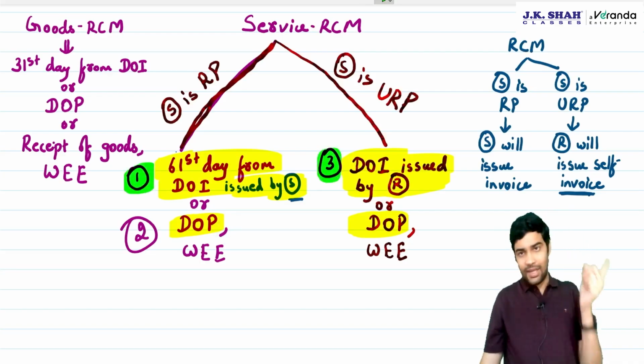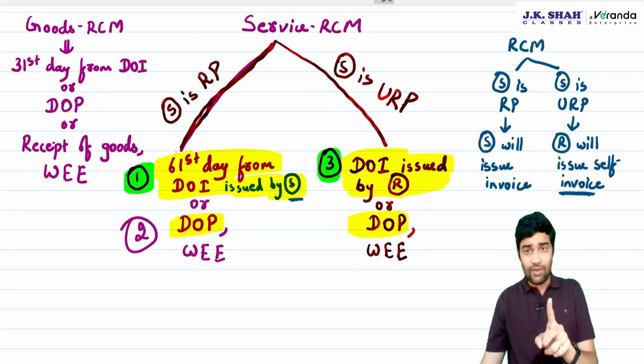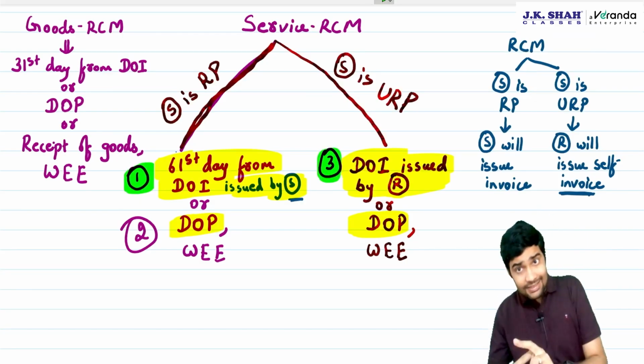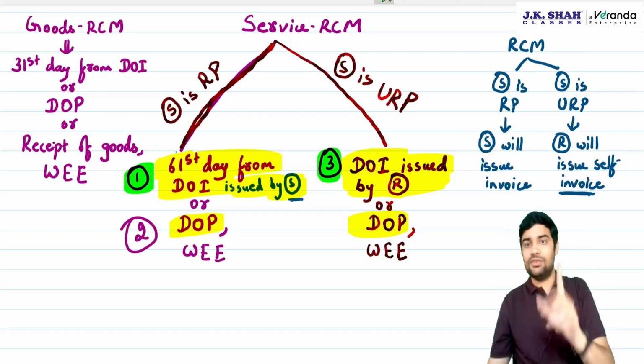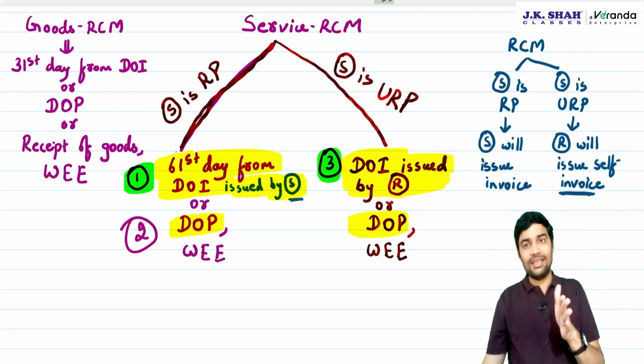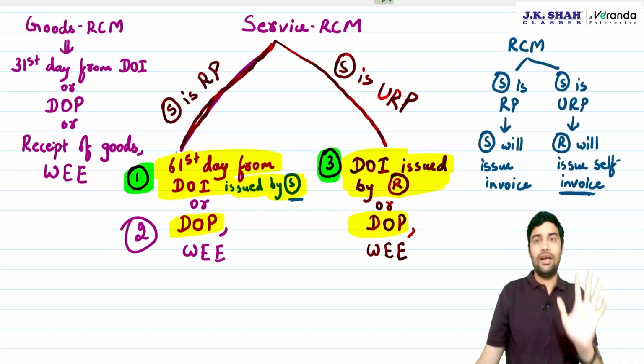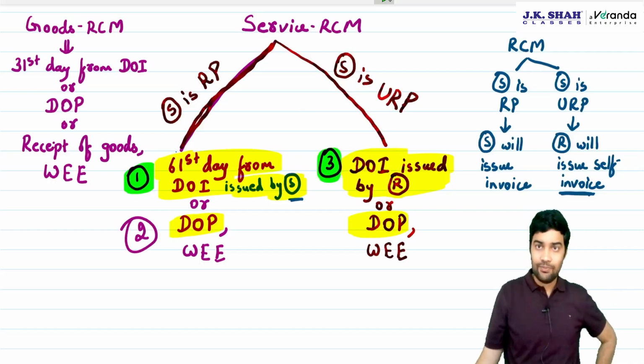But of one and three, which you see on your screen, one of them will happen, because either the supplier is registered, then the supplier will issue the invoice, even if it is a case of RCM. If the supplier is unregistered, then the recipient will issue a self invoice. So either one will happen or three will happen. So technically, these are the two cases for RCM.